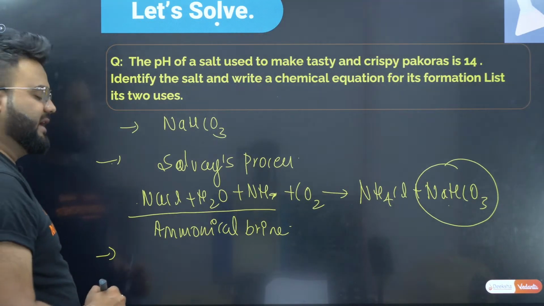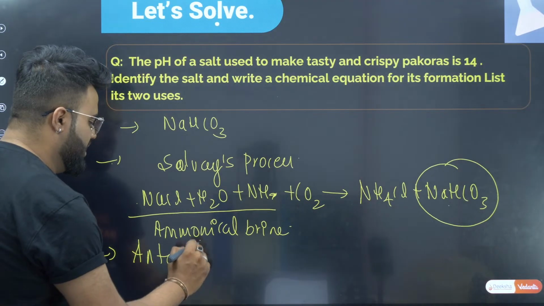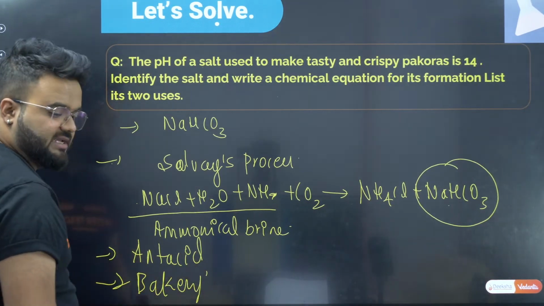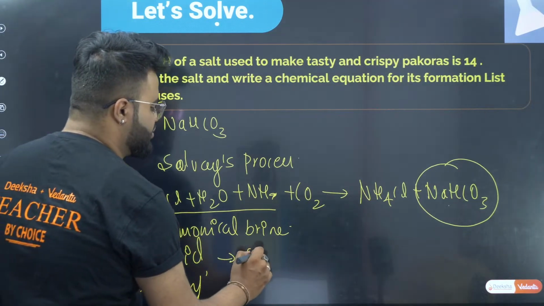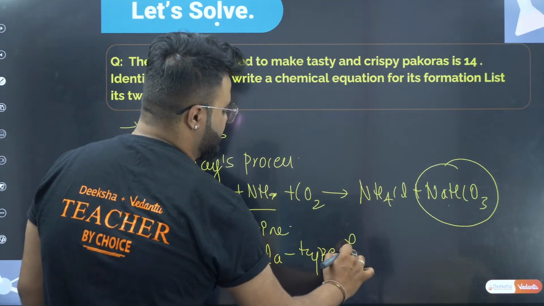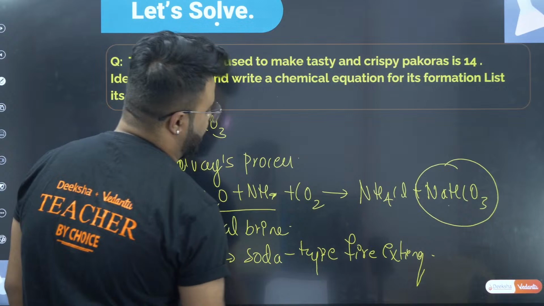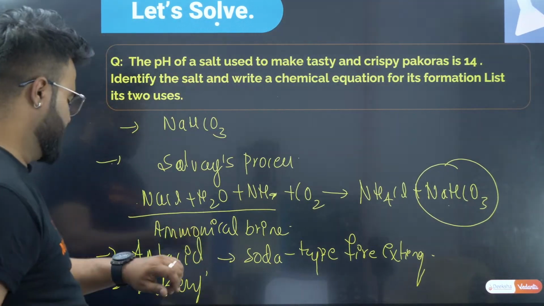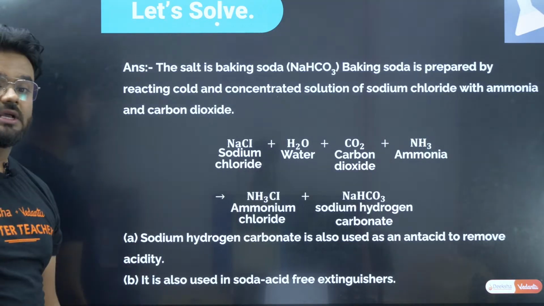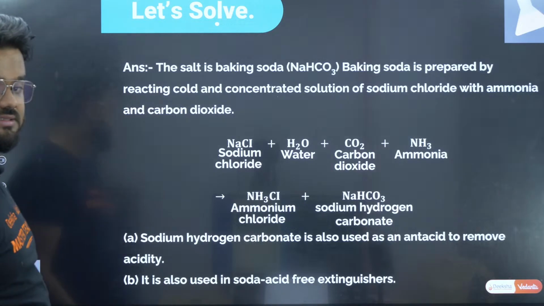It is used as an antacid, it is used in bakery products, and it is also used in soda-acid type fire extinguishers. Okay, very important guys, very important. It can be used in such types. Okay, this is again the same question, whatever I have done, the same answer is this.